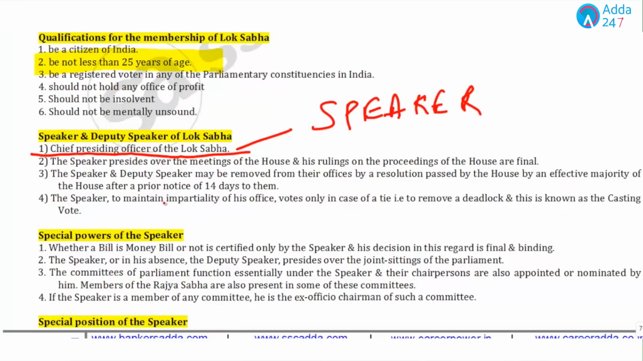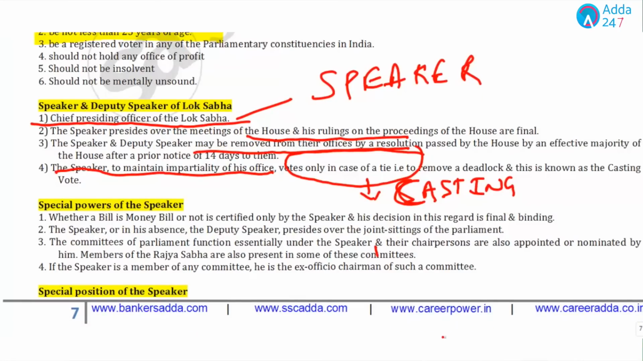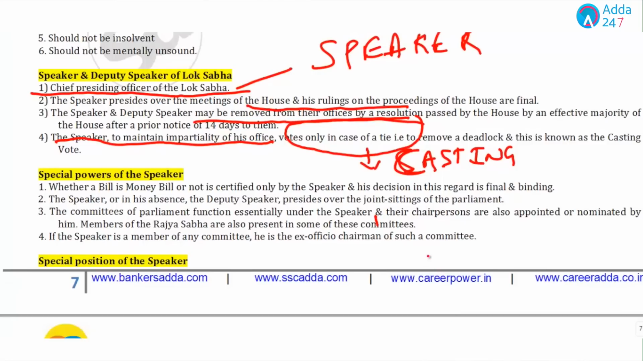The Speaker presides over the meeting of the House and gives rulings on the proceedings of the House. The Speaker and the Deputy Speaker may be removed from the House by a resolution passed by the House with an effective majority. And the Speaker, to maintain the impartiality of his office, votes only in case of a tie. Students, mark this important point. This is known as casting vote. Clearly mentioned, the Speaker votes only in case of a tie, to remove a deadlock, and this is known as casting vote.